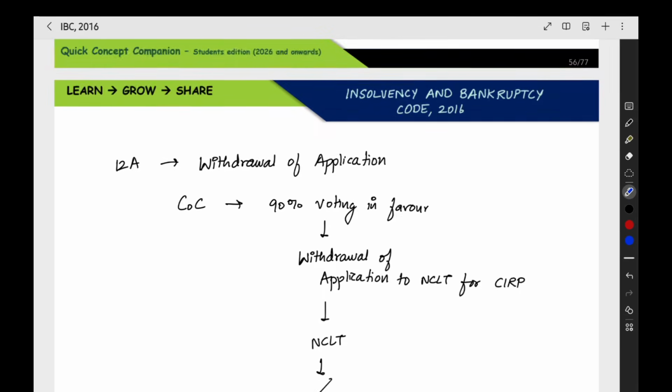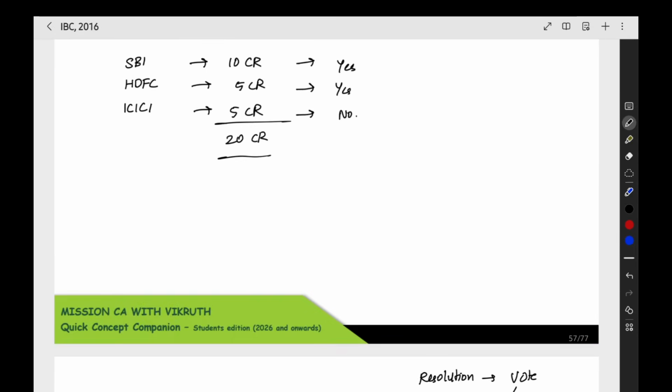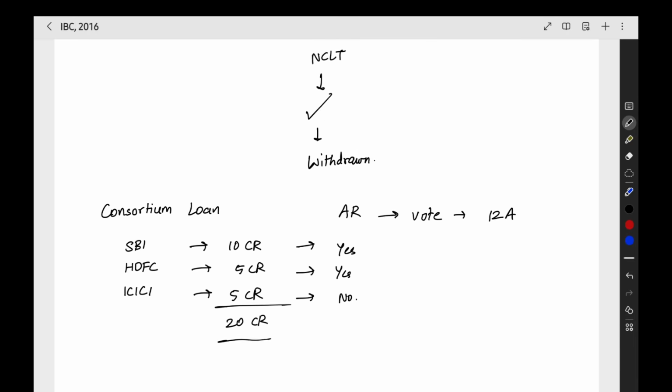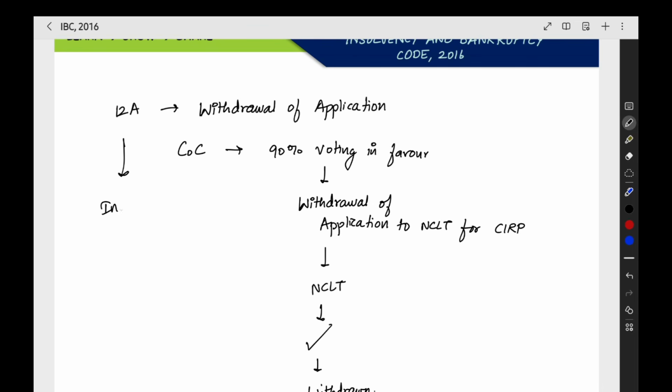But when you are seeing the withdrawal application, it is a very big decision. So here you have to take the individual desires of each and every bank. In this consortium loan, for this particular withdrawal application, you have to see the individual desire of the financial creditor when the authorized representative is voting.